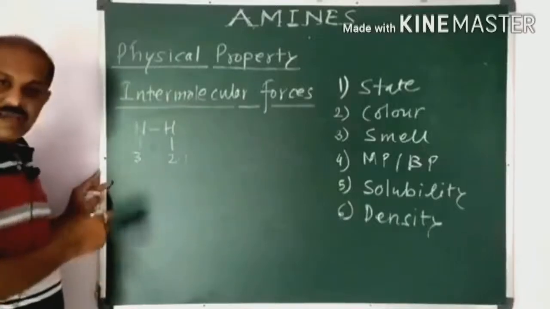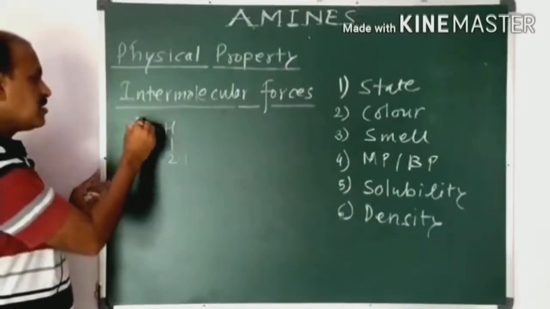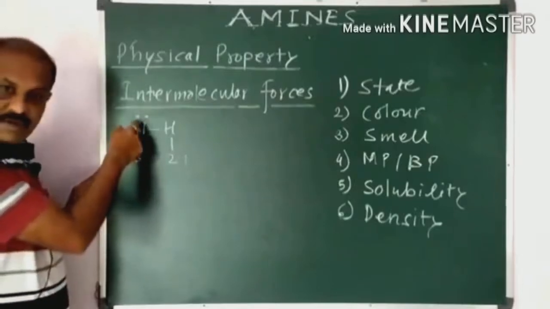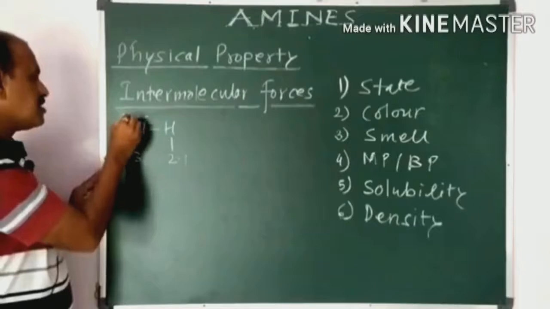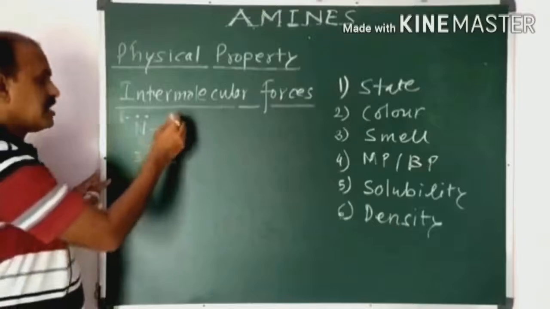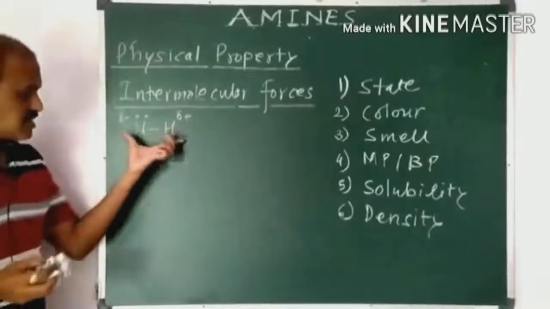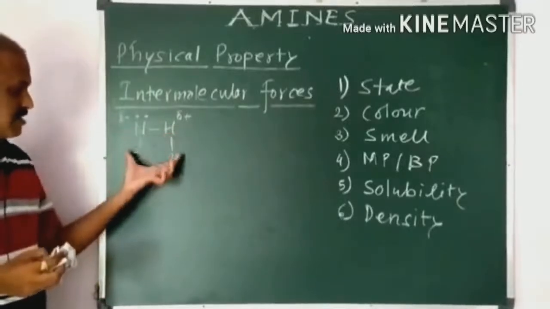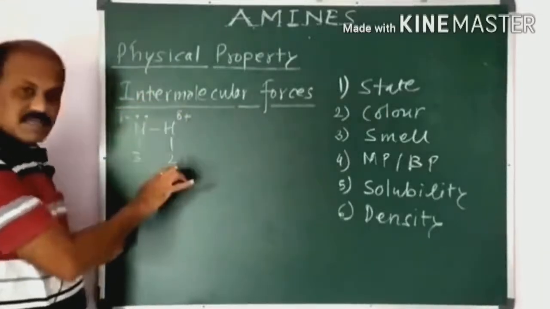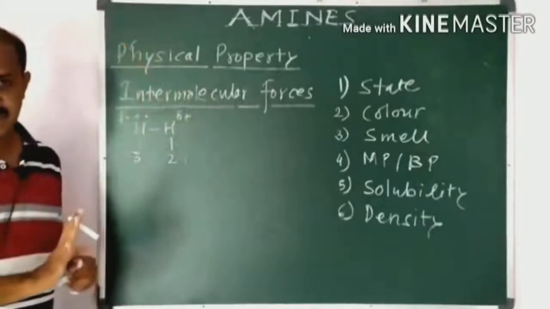As nitrogen has high electronegativity, it can attract the electrons towards itself, and it carries the lone pair of electrons. As there is a lone pair of electrons, no doubt there is a formation of the negative pole on the nitrogen atom, and the hydrogen has the positive pole. Due to this difference, there is polarity in the NH bond. Now this polarity of the NH bond in amines is responsible for the intermolecular force of attraction.